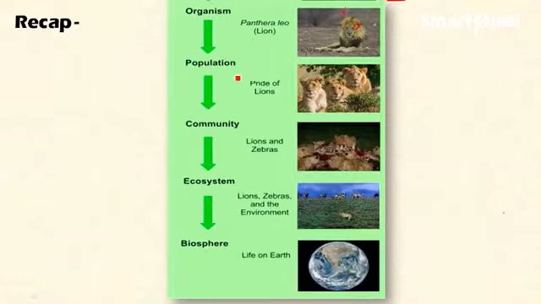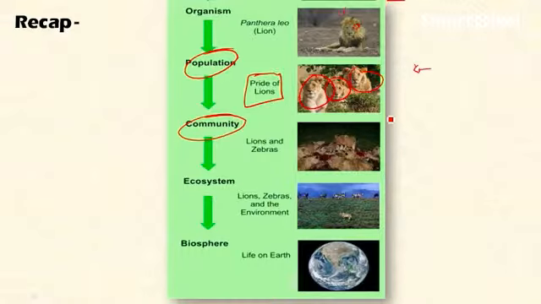Okay, and the population is the group of individuals of a particular species. So the group of individuals of lions is called the population. It also holds good for all other species. And then the next level is community. Community is the group of two or more different species occupying a particular space for a particular time. Here lions, zebras, deer, and all these species occupying a particular space and interacting with each other is the community.